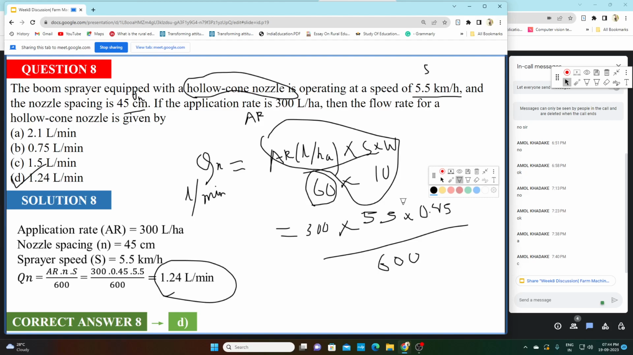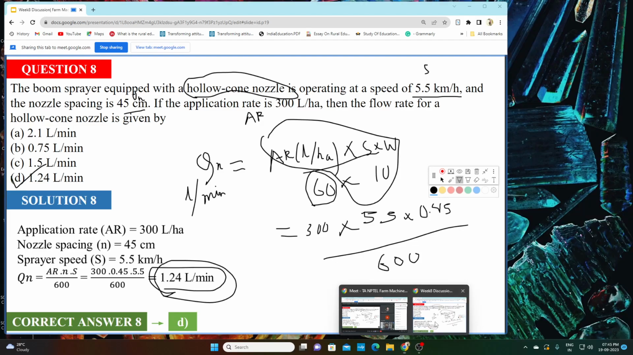So again I am repeating, this question will be solved by this formula. Qn in liter per minute will be equal to application rate in liter per hectare into speed of operation into W, or Dn, the nozzle spacing, divided by 600. Application rate is given, 300 liter per hectare. Speed of operation is given, 5.5 kilometer per hour. Width or nozzle spacing is given, 45 centimeter. We have to convert this to meter, that is 0.45, divided by 600. When you do this calculation, you will get your Qn in liter per minute as 1.24. So option D is your correct answer. So is this clear? Any doubt in this question?